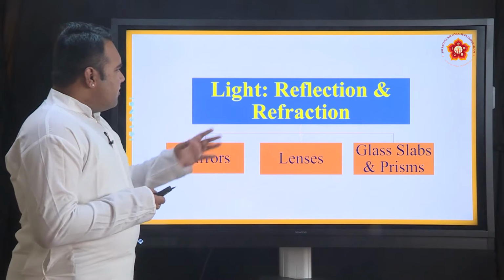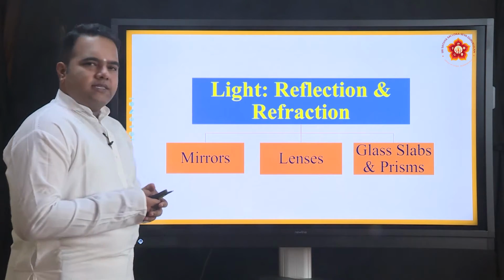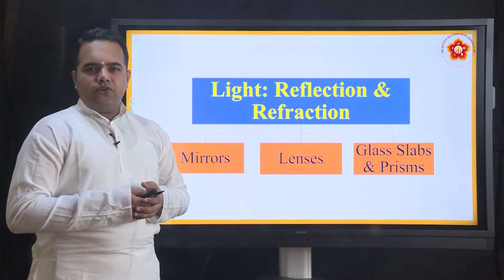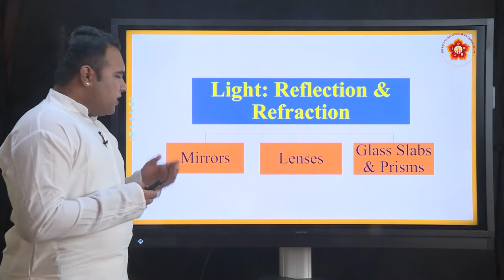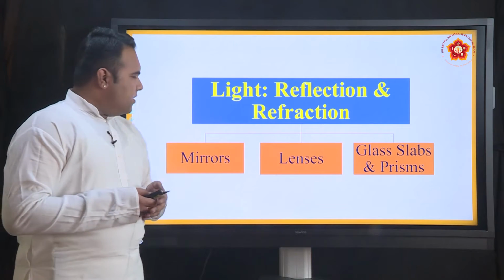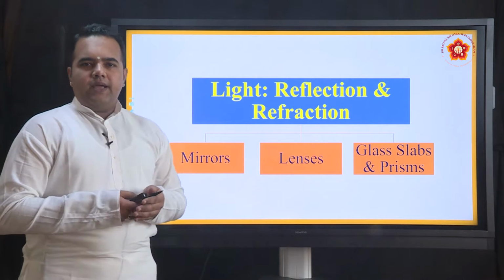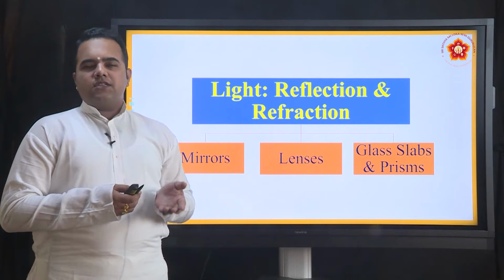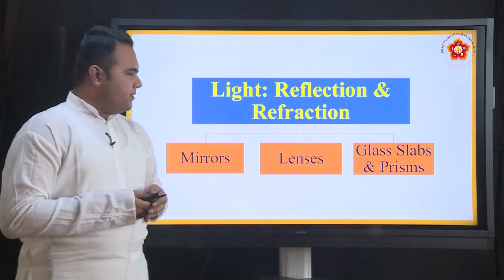The basics of reflection of light is seen in mirrors, and most of you have gone through what plane mirrors are, what the laws of reflection of light are, and what the characteristics of an image formed by a plane mirror are.